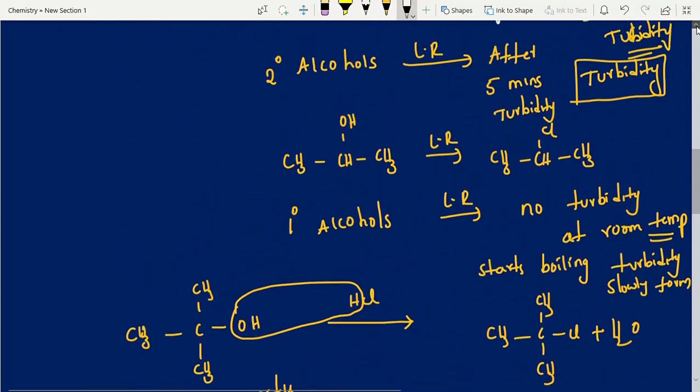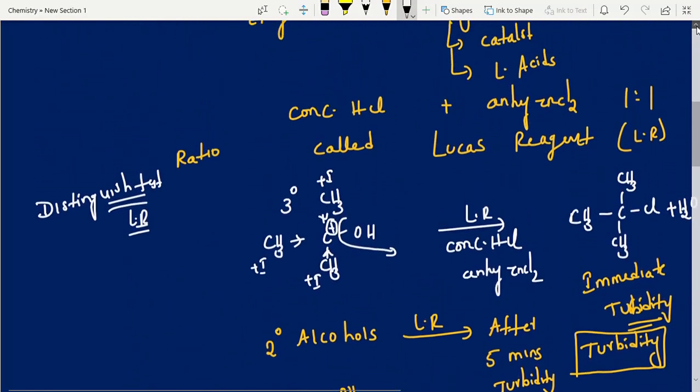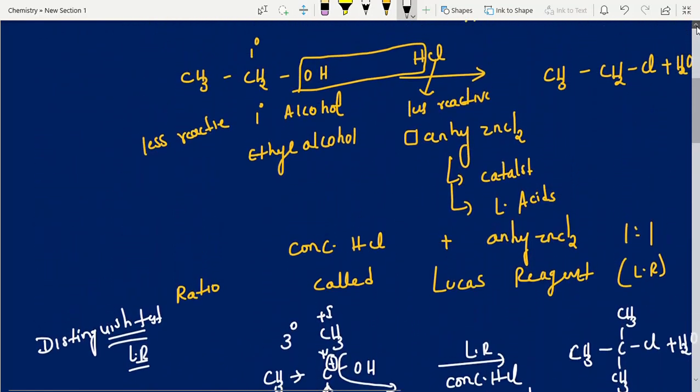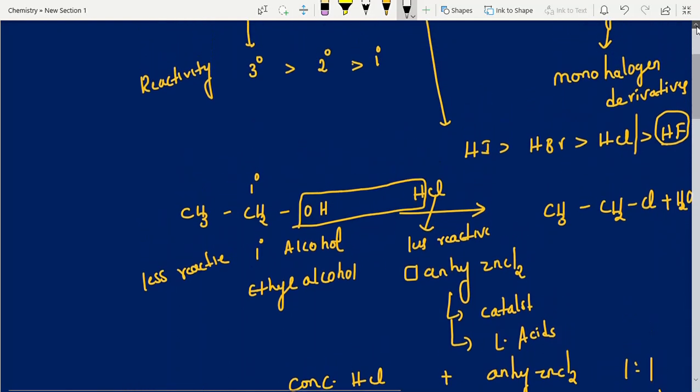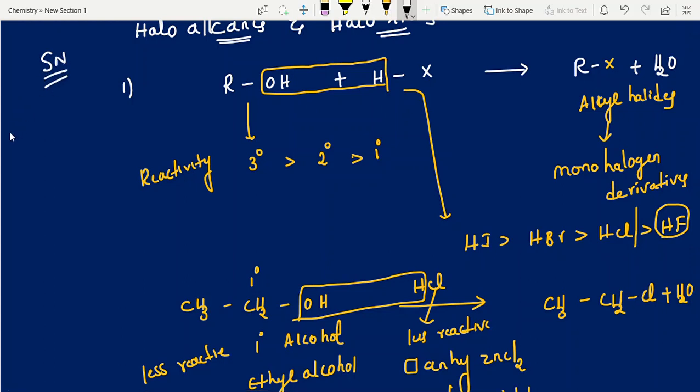So let me write here better. These are all nucleophilic SN reactions. SN means nucleophilic substitution reaction.